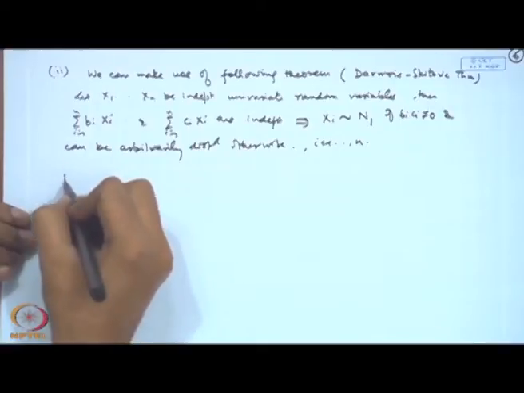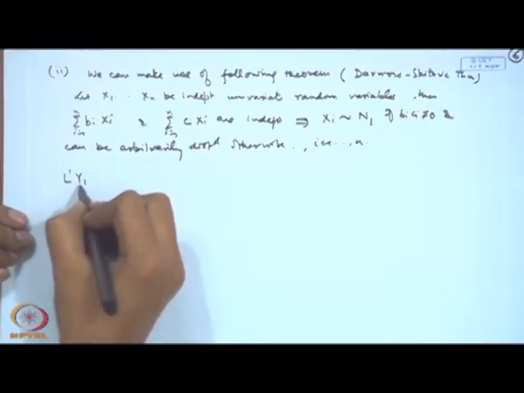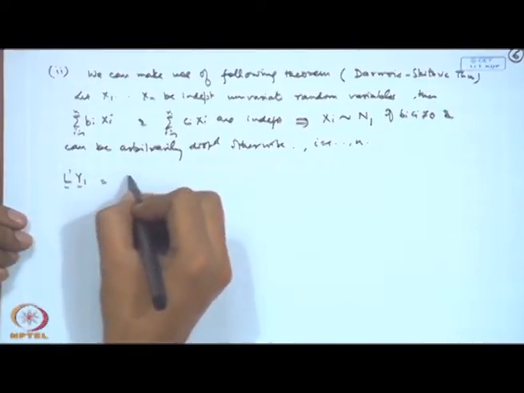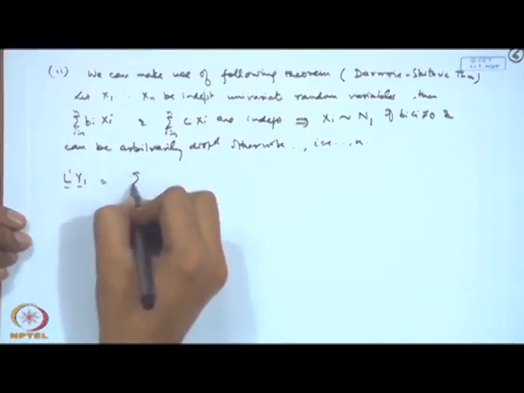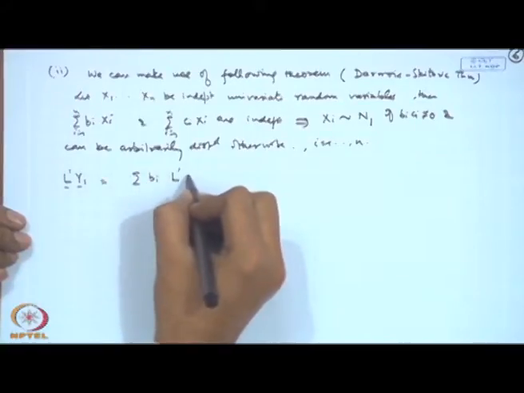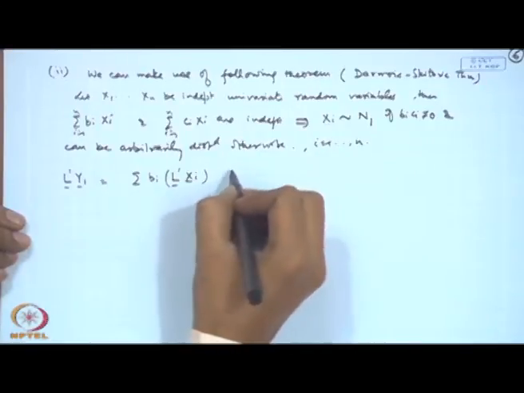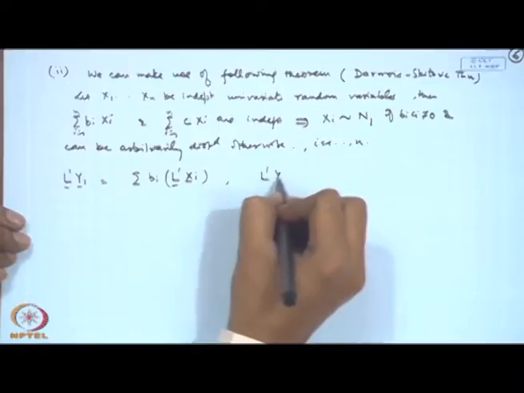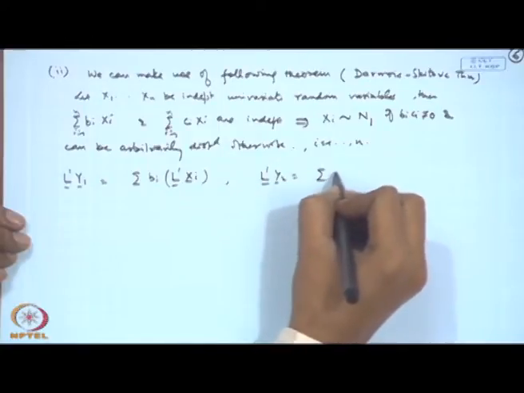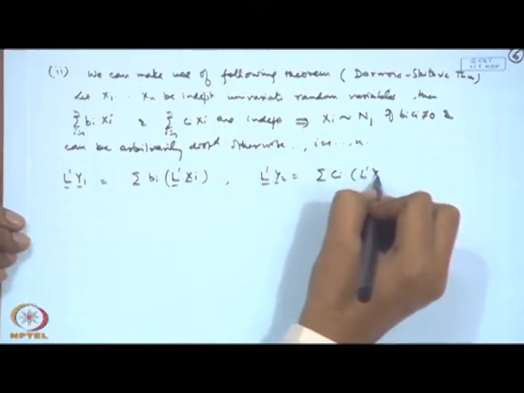So, let us consider, say, L prime y1. That is equal to sigma bi L prime xi, and similarly L prime y2 is equal to sigma ci L prime xi.